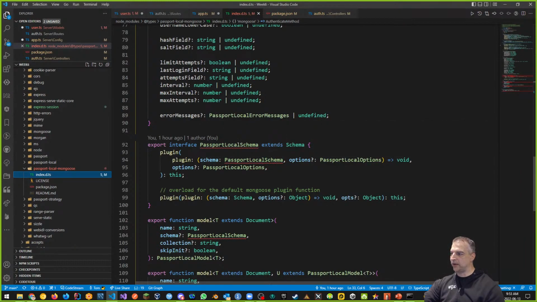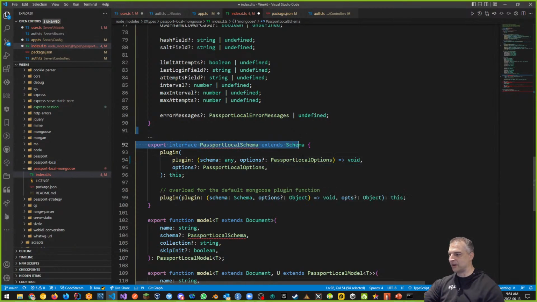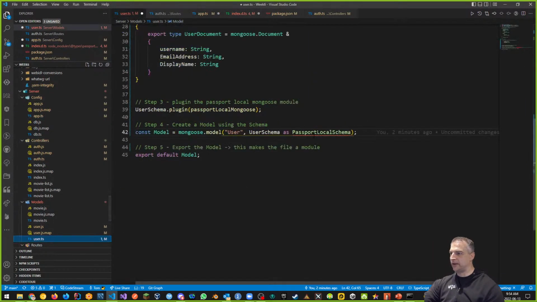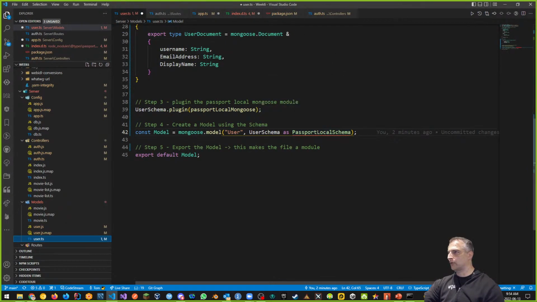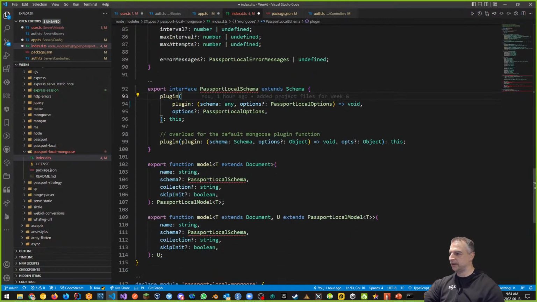So the schema, the plugin schema, is of type Passport Local Schema. If I make the schema of type any, you think about what I'm trying to do here, which is try and remove some of those warnings a little bit. So if I go back here, no errors here anymore. And if I go back to the models, we still have an error here. So this is still the issue: generic type Passport Schema requires between 2 and 4 type arguments. Okay, cool. Let's continue with this stuff because this is how flexible it is.